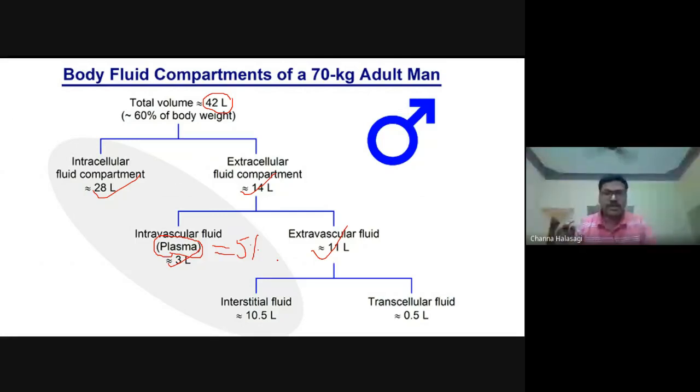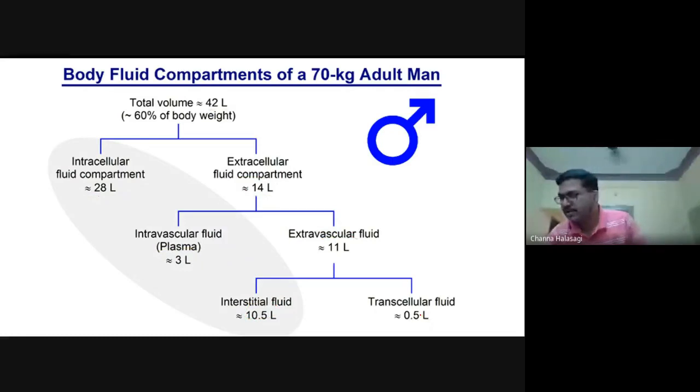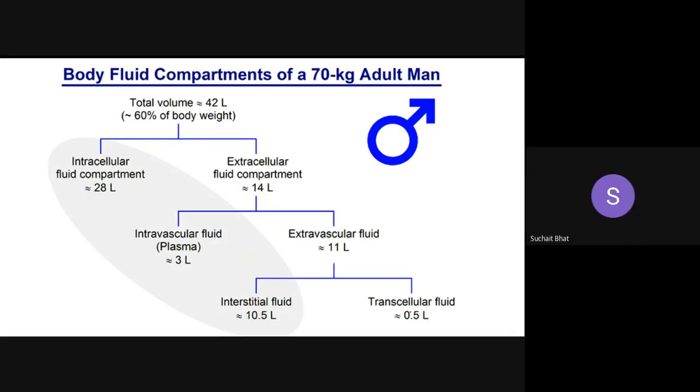The same question can be twisted and asked n number of times. If you go through the question papers, the same thing has been asked repeatedly. These are just memory-based questions, so you should know this. 42 liters is our total body volume. In that, 28 liters is inside the cellular compartment. Outside that is ECF, 14 liters. In that, 3 liters is plasma. The remaining is extravascular, 11 liters, of which 10.5 is interstitial and transcellular is 0.5 liters. Is it clear? Shall we proceed? Yes, sir.